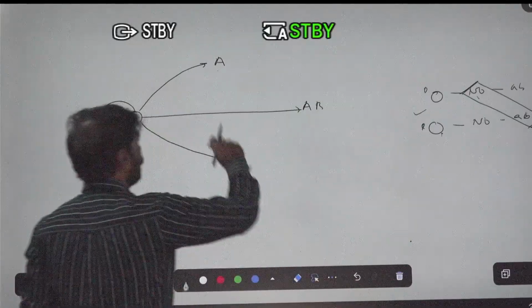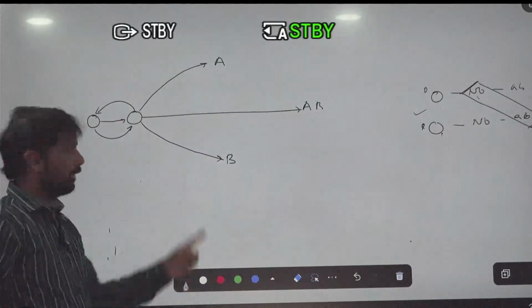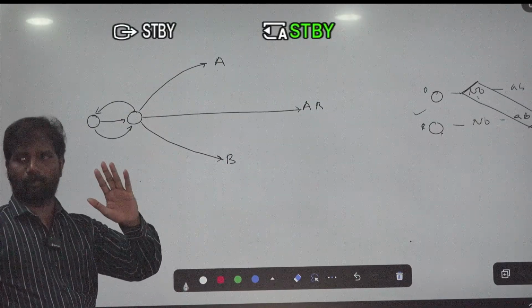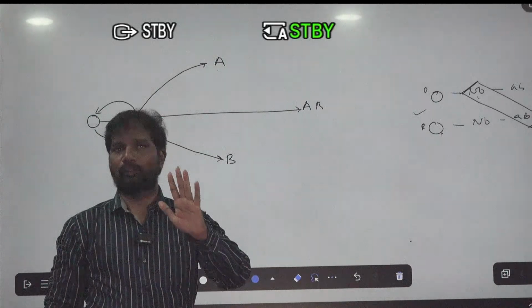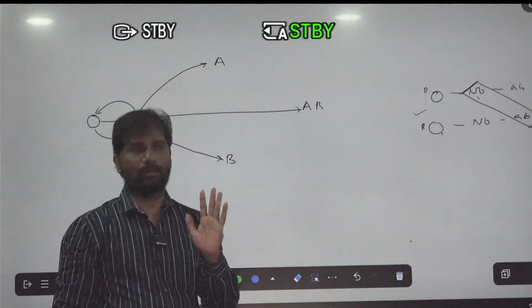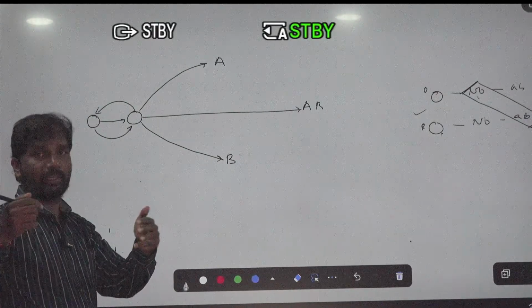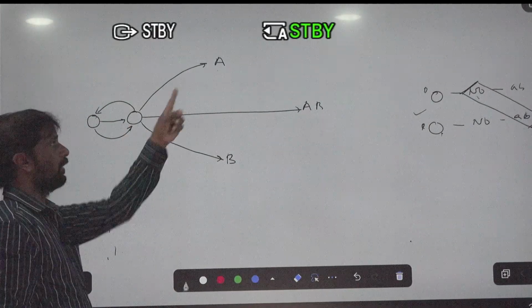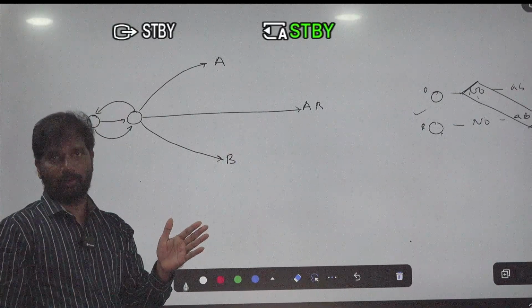Okay, right now. So here O to A will be possible. O to B is also possible. O to AB is also possible blood transfusion. So that's why we can say that O is known as the universal donor.